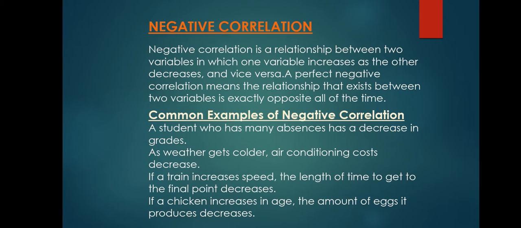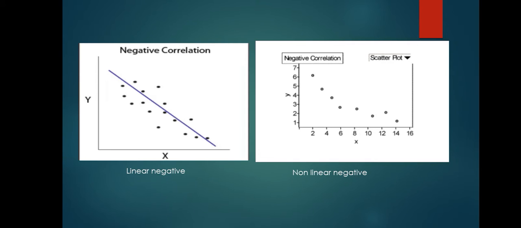Common examples of negative correlation are: students who have many absences have a decrease in their grades. As weather gets colder, air conditioning cost decreases. If a train increases its speed, the length of time to get to the final point decreases. If a chicken increases in age, the number of eggs it produces decreases. Here is a scatter diagram of negative linear correlation and negative non-linear correlation. Both values are inversely proportional. If one value increases, the other one decreases.